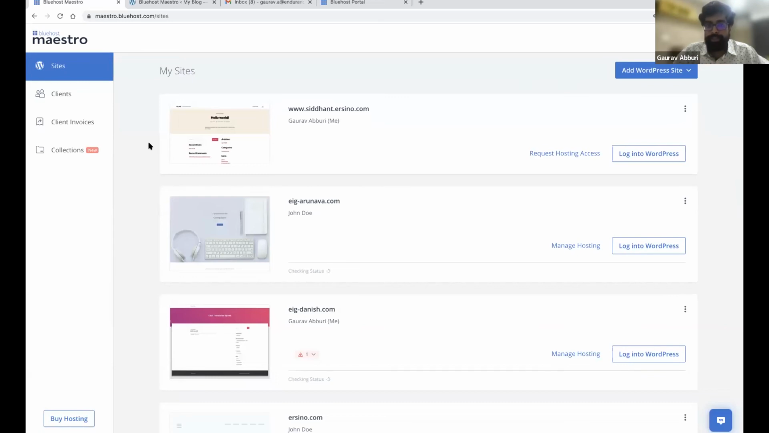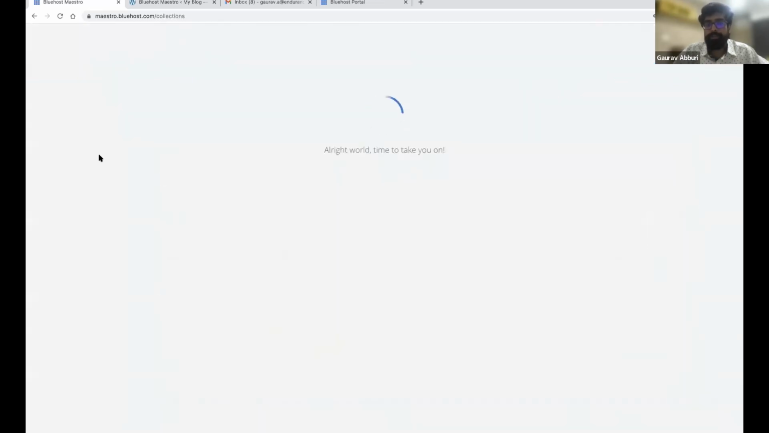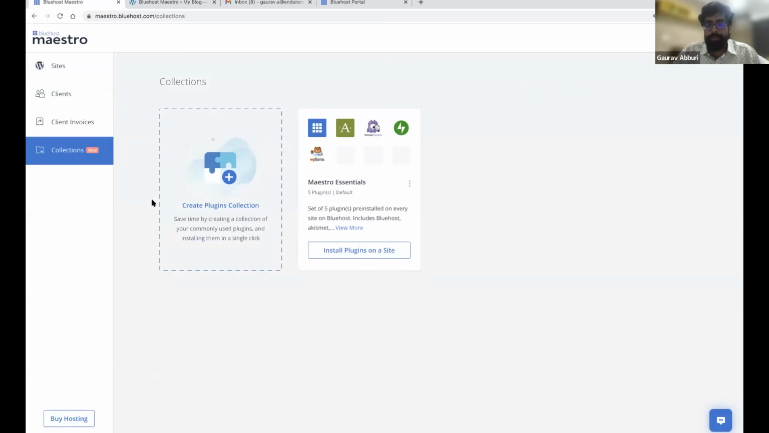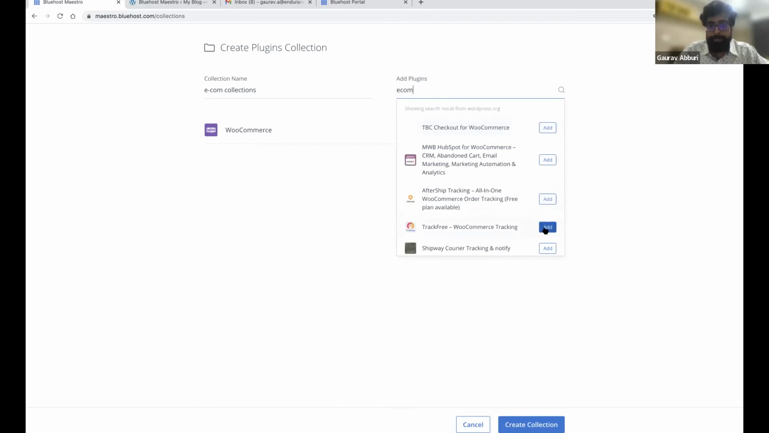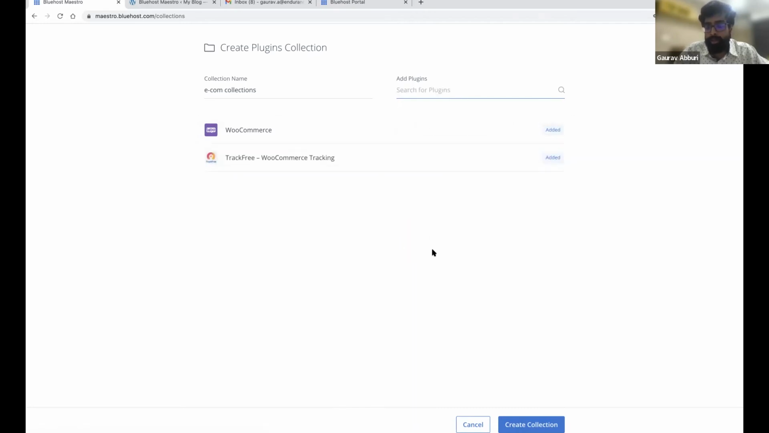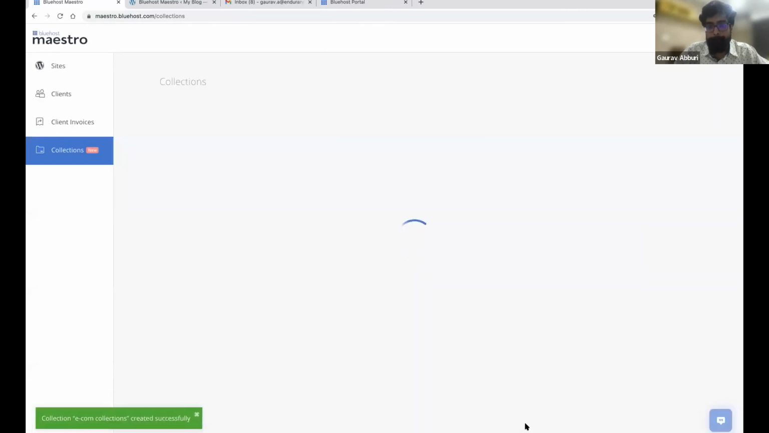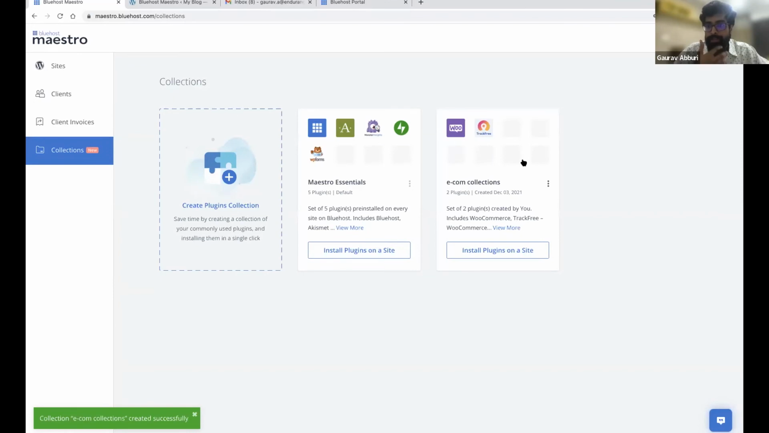Now going to the other feature that I was talking about on plugin management, that is the plugin collections. So like I was calling out, right, you can create a collection of your commonly used plugins. So in this case, maybe I want to create a plugin collection for my e-com sites. So you can give it a name, search for any plugins, add them here. So you can add all the plugins that you want and then create collection. So your ecom collection is created.